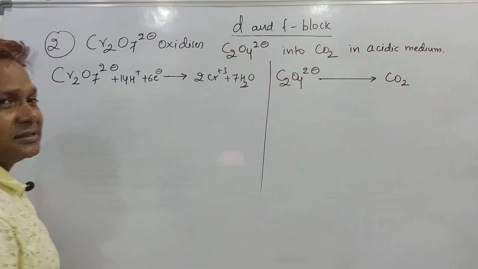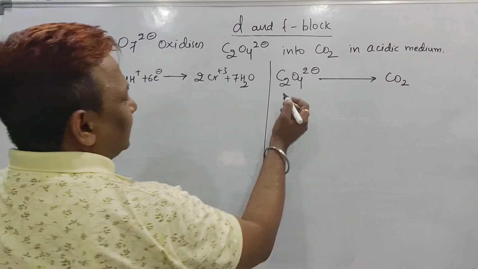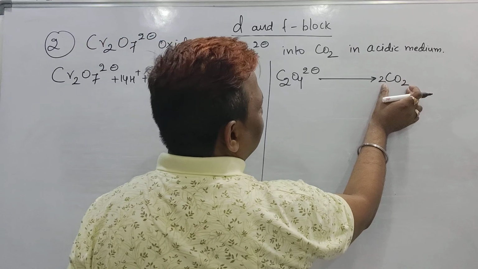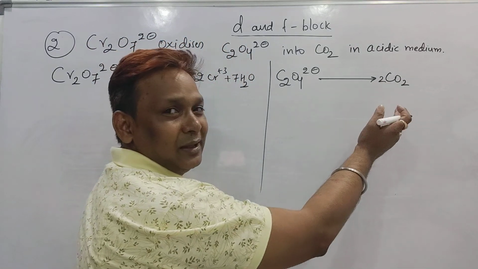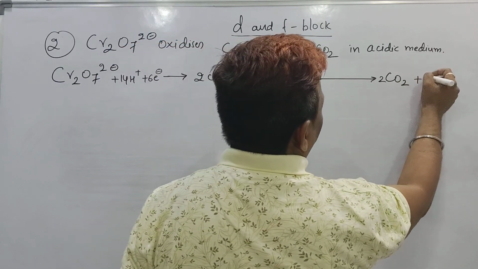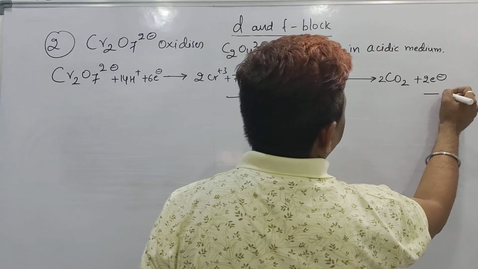Now the second part in this case. What is the second part beta in this case? You can see here, carbon 2, make it carbon 2. Oxygen 4, already 4. Hydrogen not there, right? Charges minus 2, add 2 electron here. This is your equation 1 beta, this is your equation 2.